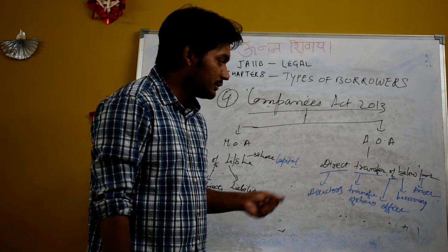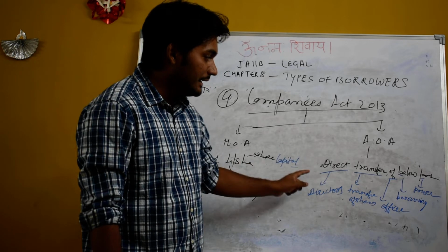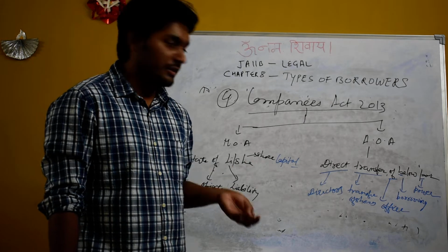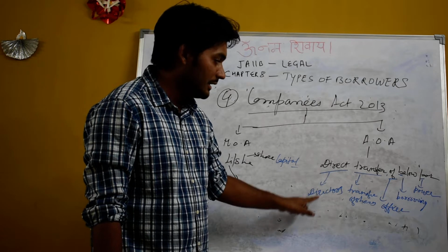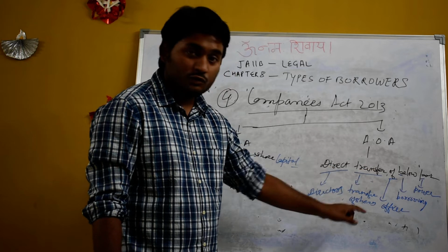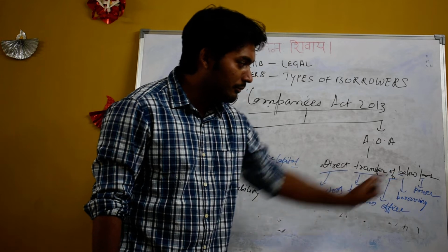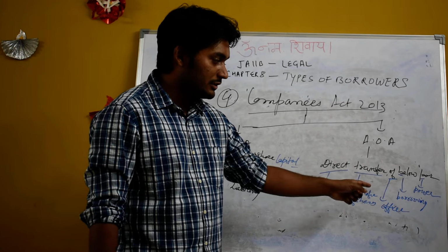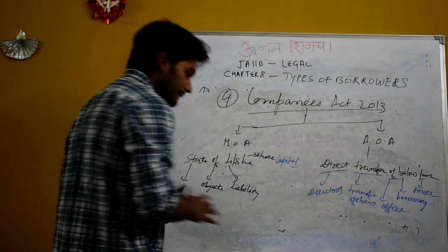And for Articles of Association also, I have made a shortcut. What does the Articles of Association generally contain? Direct transfer of below par. Direct means directors of the company, how many directors there are. Transfer means transfer or transmission of shares. Off means number of officers in the company. Below means you consider only B. B means borrowing and par means power. So it tells about the directors of the company, transfer of shares, officers of the company, and the borrowing power of the company. This is all about MOA and AOA.